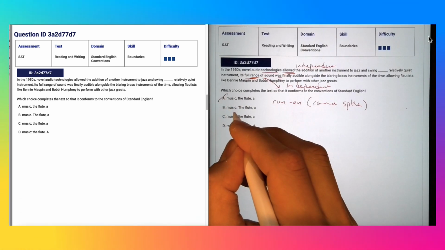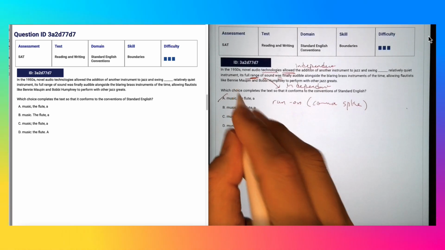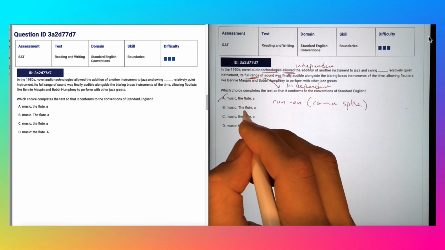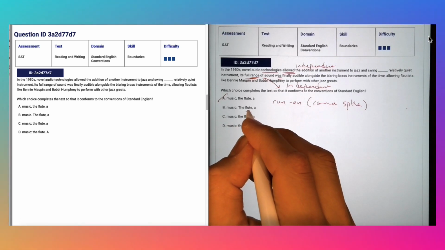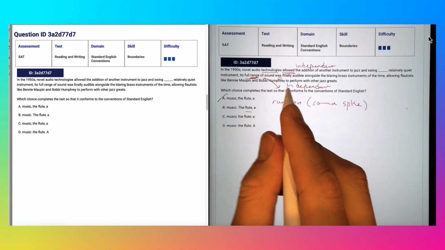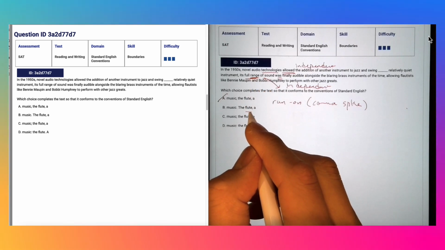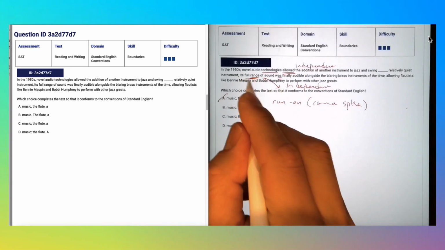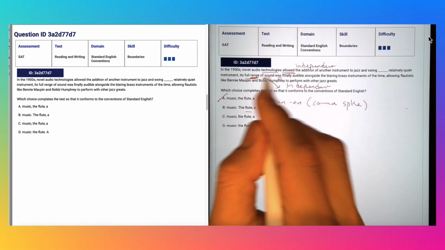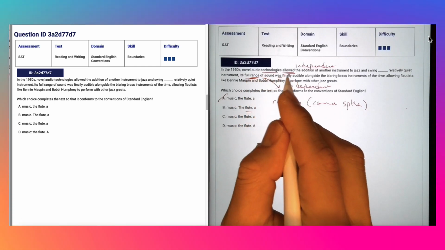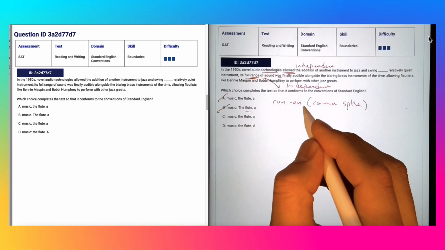B, music, the flute, a relatively quiet instrument. The problem is that you're introducing this new subject, flute, and then they just leave you suspended, like, flute what? Because the main sentence in the second one is range was audible. Its full range of sound was finally audible. So this makes no sense.